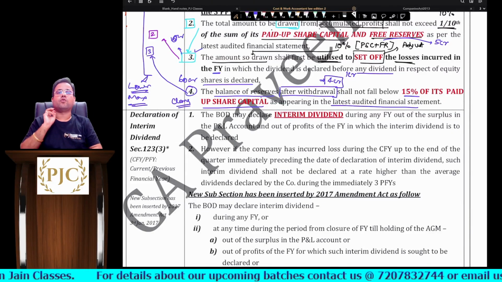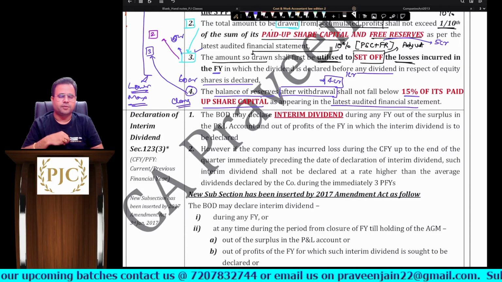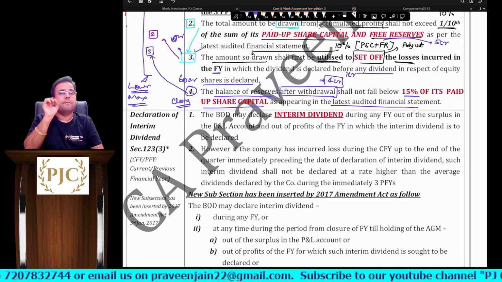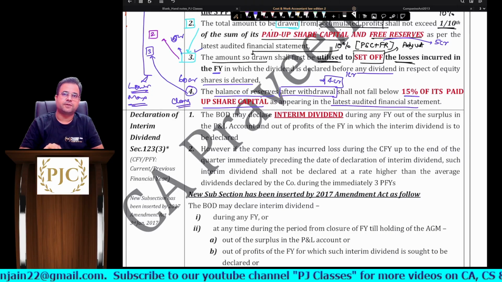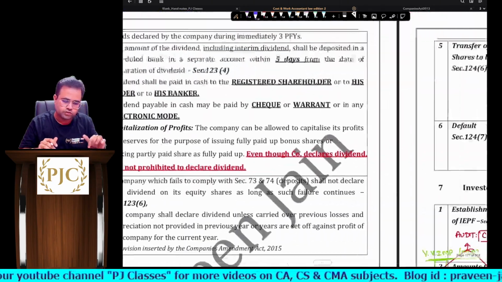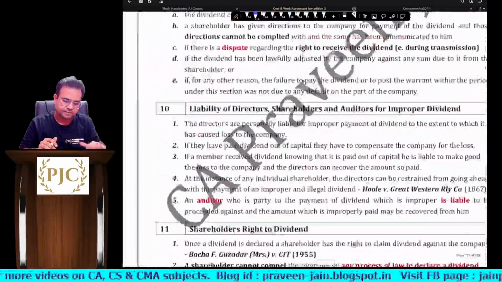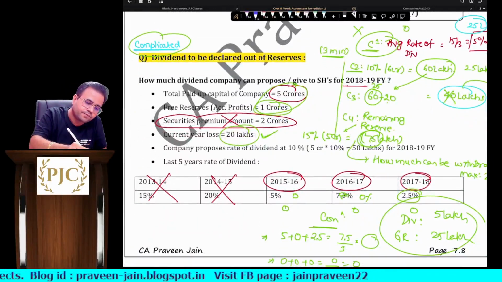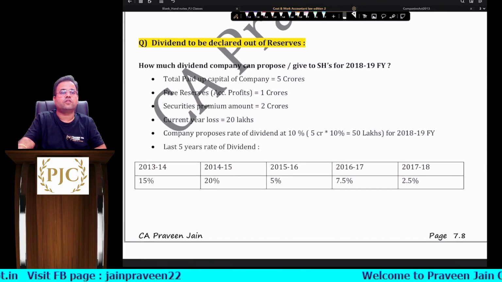And then we have sub rule number 4, which is giving you the third limit, sir, which says that the balance of reserves after drawing the money, how much should it be, sir? 15% of paid up share capital, sir. I hope this is clear. Okay, so let's try to do this with the help of one particular example, sir. At the end of this chapter, I have given you one particular question, sir. Kindly go through this question.